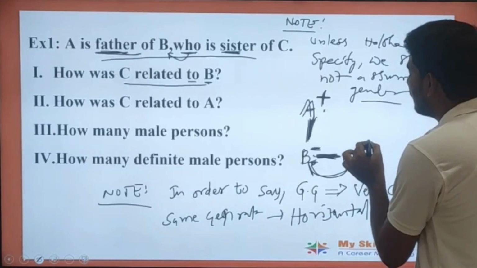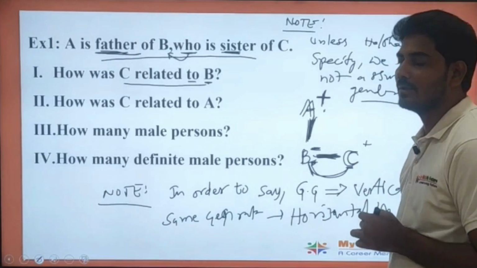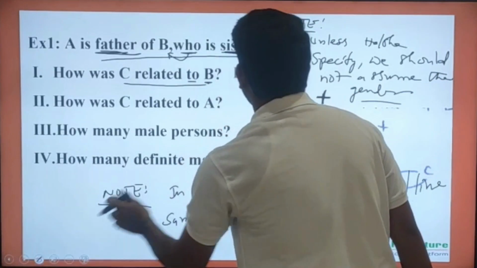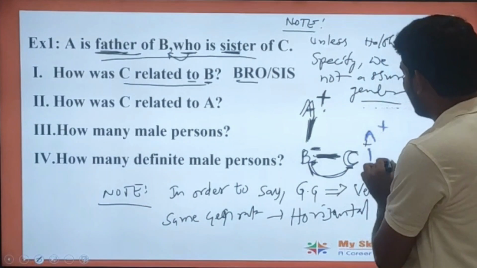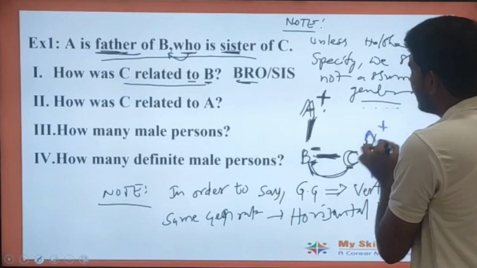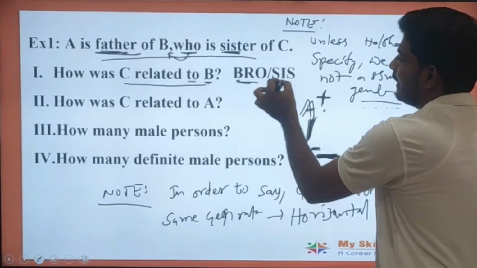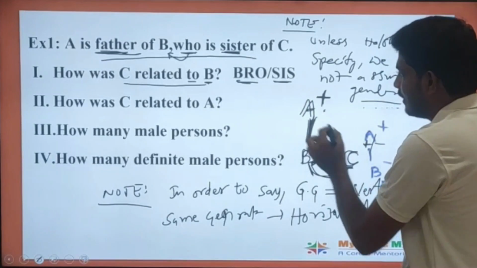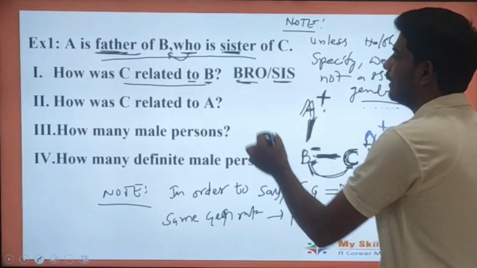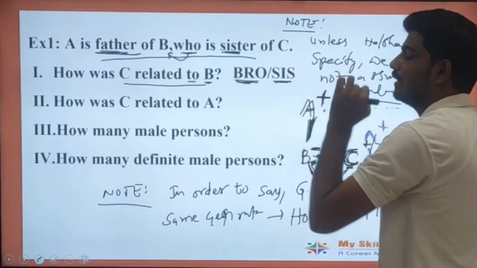If C is a male person, he will be the brother. If C is a female person, she will be the sister to B. Since the gender of C is not known to us, it may be either sister or brother.